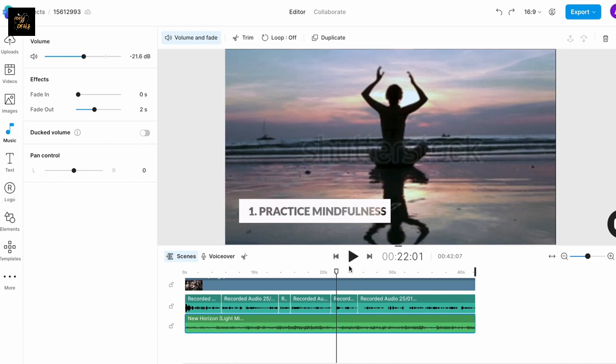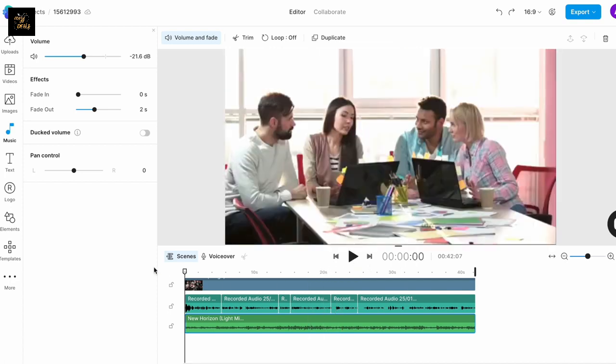Now, once you've added all your elements, it's time to preview your video. We've only created this for about 40 seconds so that you don't have to sit through a 10-minute preview. Simply click on the play button underneath the canvas to view what your video looks like.